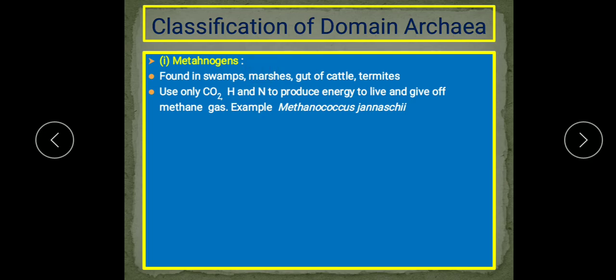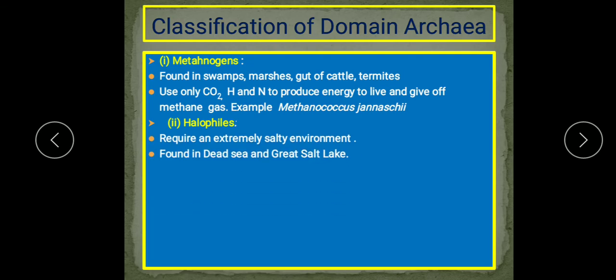Understood? So as they use carbon dioxide, hydrogen and nitrogen to produce the energy to live, and as a result they give off methane gas, they are known as the methanogens. Examples are the genus Methanococcus. Now the next category is halophiles. Halophiles are organisms that require an extremely salty environment.